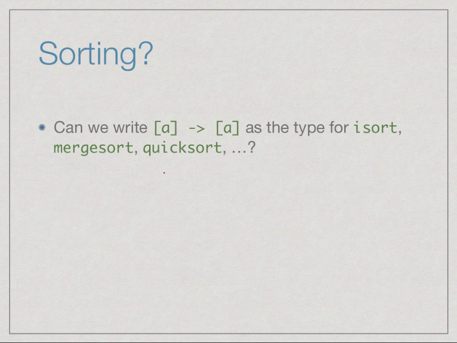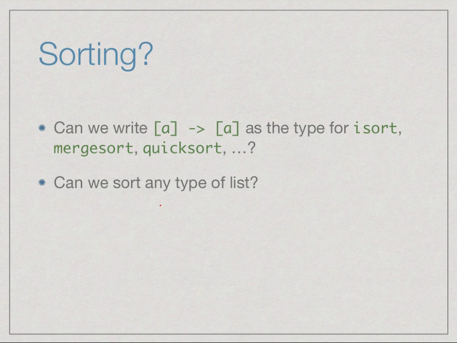So what about the sorting functions which we saw? We saw insertion sort, merge sort, quick sort. Can we legitimately say that these functions are of type list of A to list of A? Because after all, they take a list and produce a list. And the way that you do, say, insertion sort for integers is the same as for float, and it's the same for many other types that you can think of. So why can't we say this?